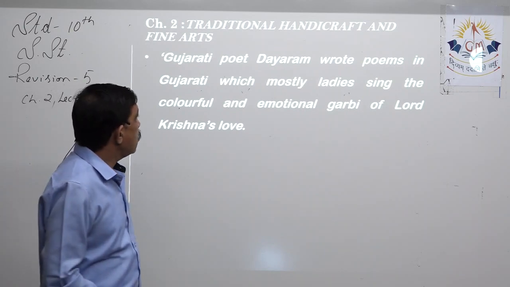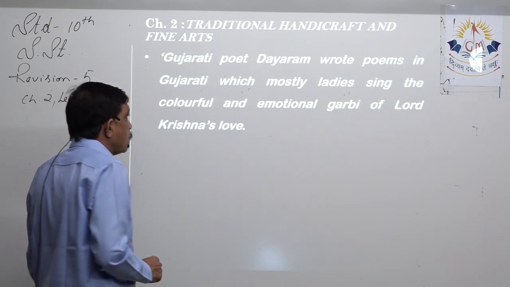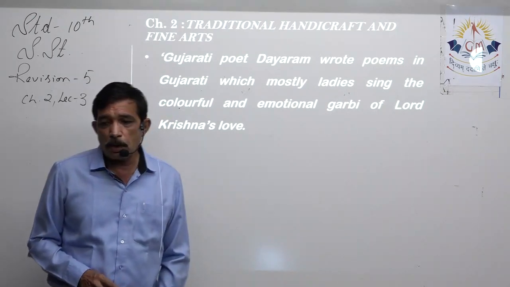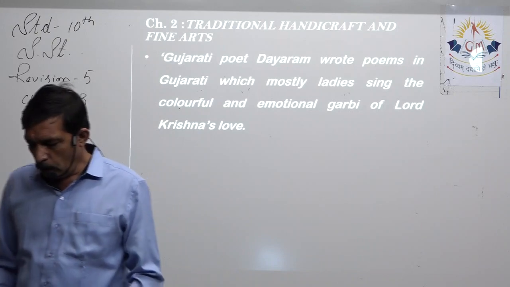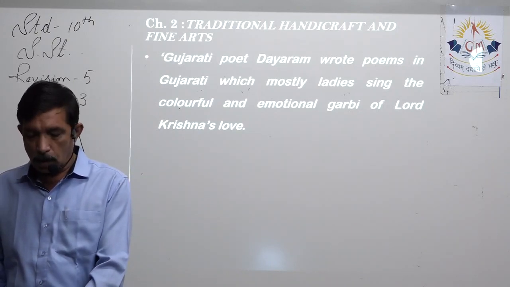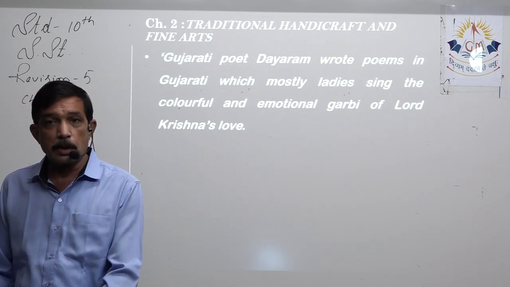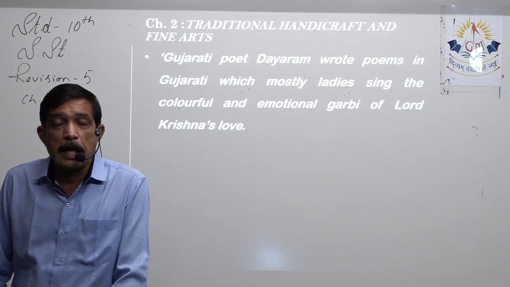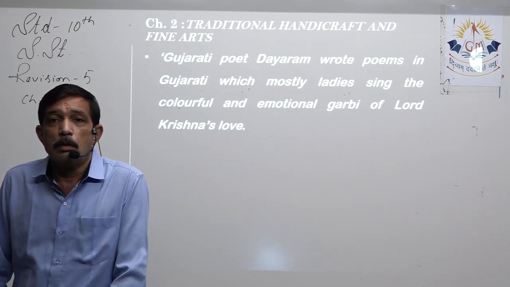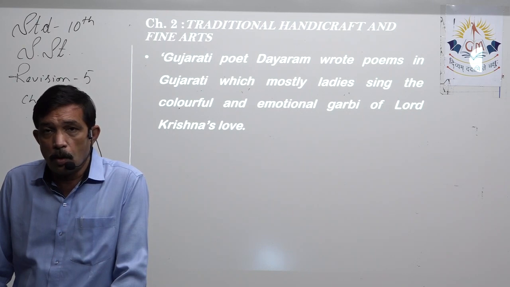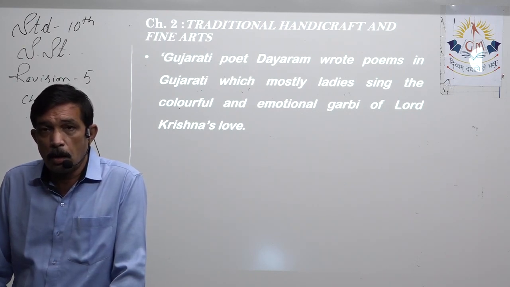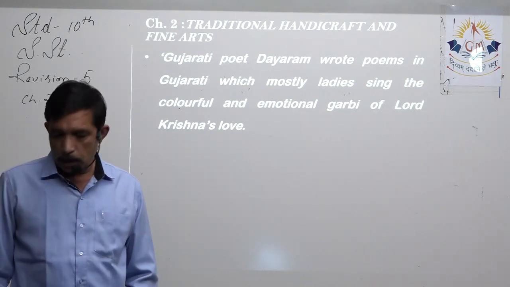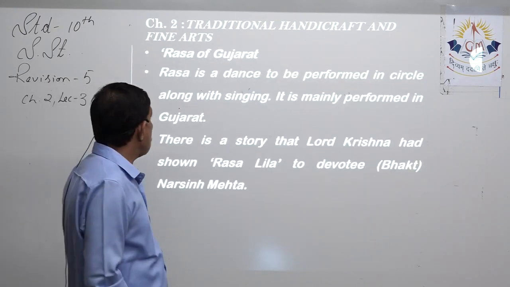Gujarati poet Dayaram wrote poems in Gujarati which are mostly ladies sing the colorful and emotional Garbi of Lord Krishna's love. Right? So, lots of things can be written about Garbi, but we stick to the portion that is given in the book, the concept that is given in the book as a traditional. No. Garba is to be mentioned as a folk dance, right? So, better don't write anything else, just stick to the words that are given in the material.